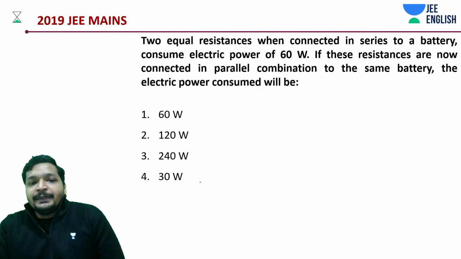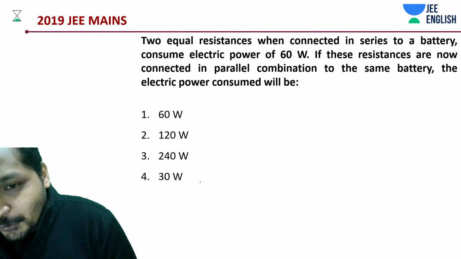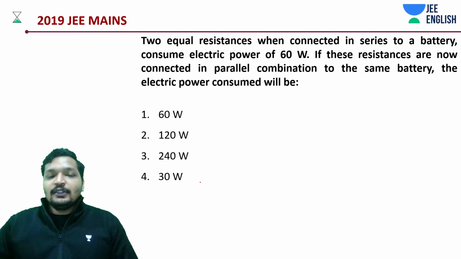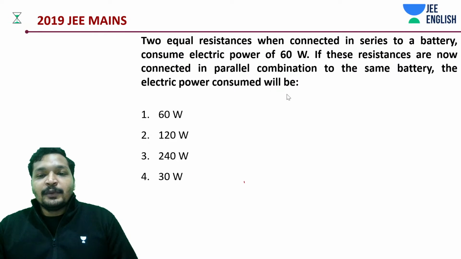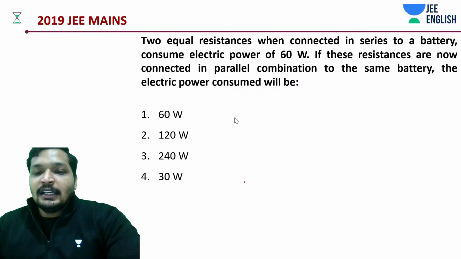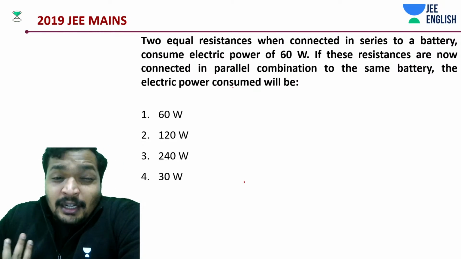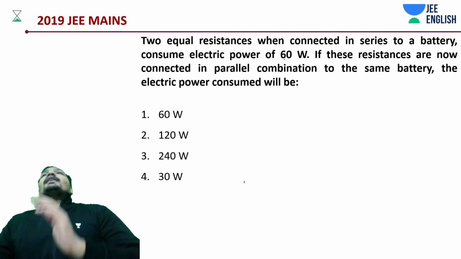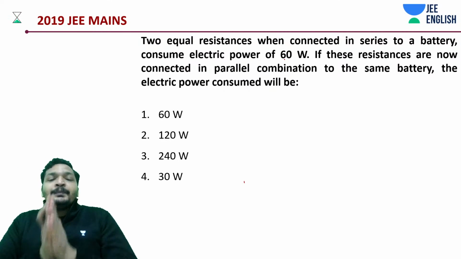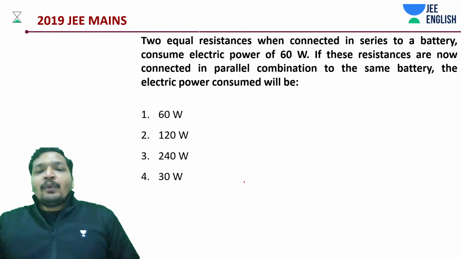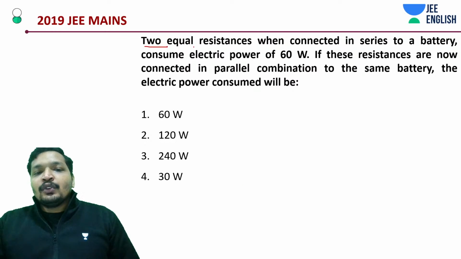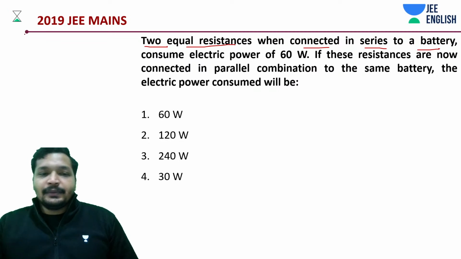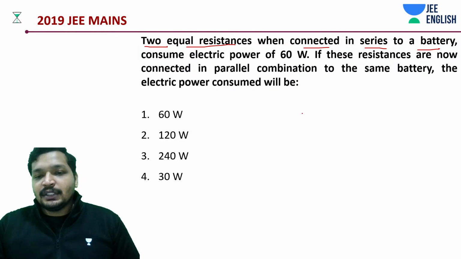Let's do this question. There are 2 ways of understanding this. To be very honest, this also you can remember. So now what is happening is you have 2 equal resistances and they are connected in series to a battery. Let me define something like this over here.